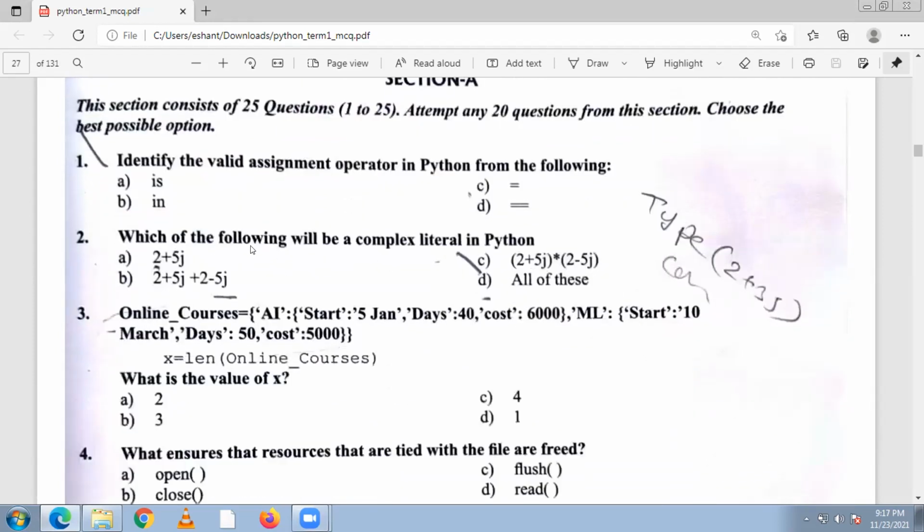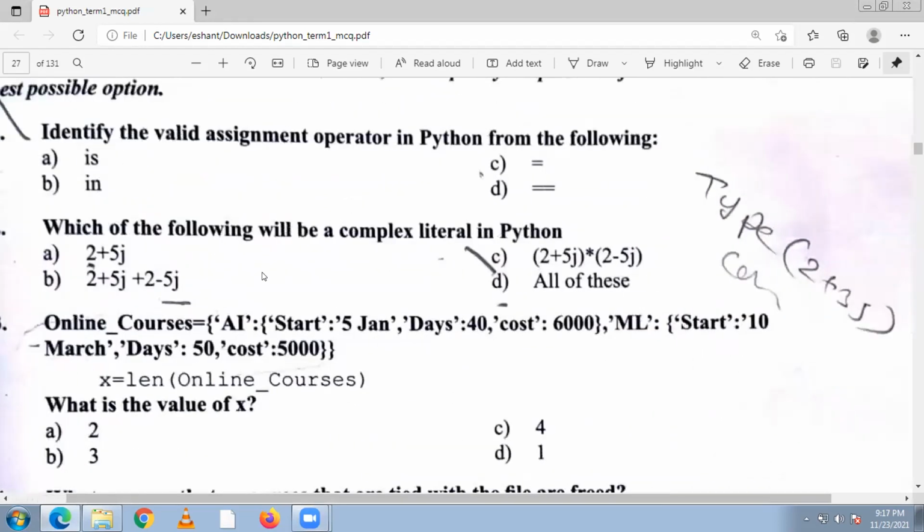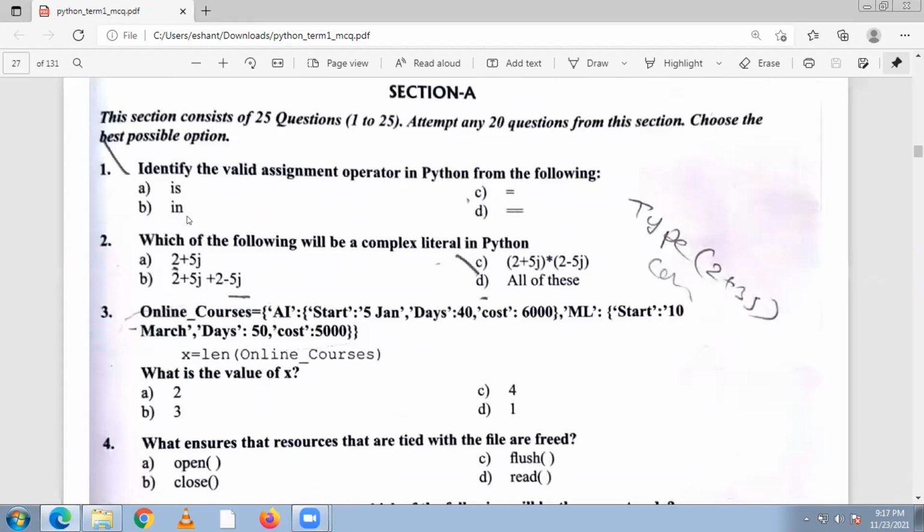So first question, I'm just starting. Identify the valid assignment operator in Python from the following. Is and in both are membership operators. This is the comparison operator, double equal, and C is the answer, assignment.